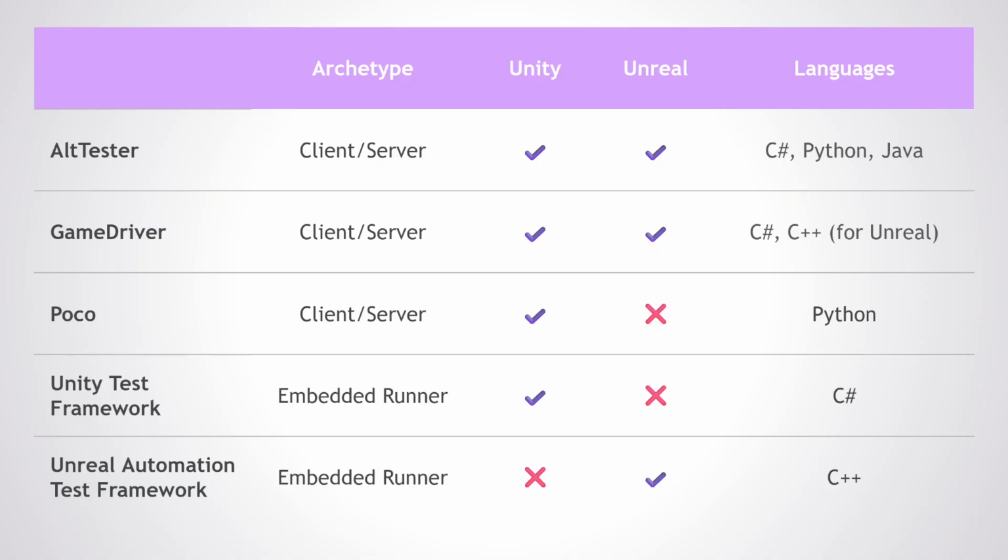Then you have the Unreal Automation Test Framework. This one is more complex and featureful. It's hard to avoid C++ completely, even if you can use blueprints. So keep that in mind. Also, it's worth mentioning there has been an attempt, or more an effort, to introduce an RPC framework for Unreal Automation. It comes as an additional layer you can use to write your tests following the client-server instrumentation archetype. It's quite new, and I don't know much about it, but it might be useful to check it out if you want to leverage the benefits of the client-server instrumentation.